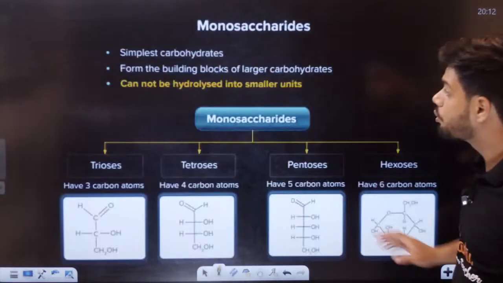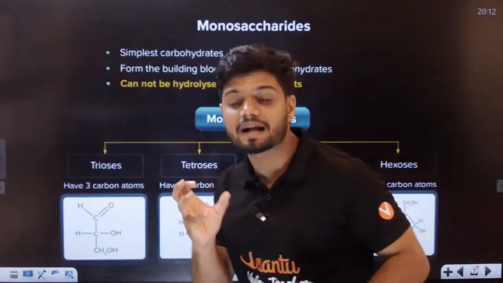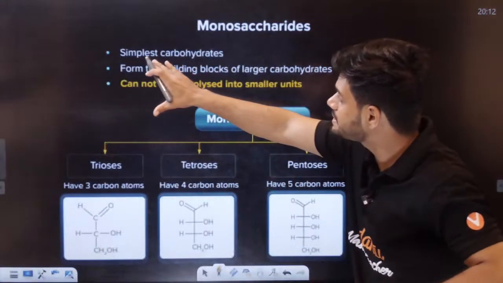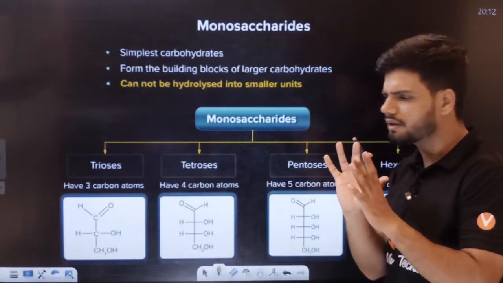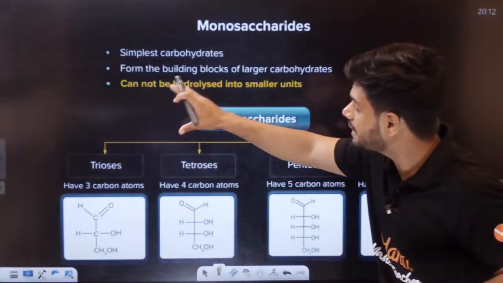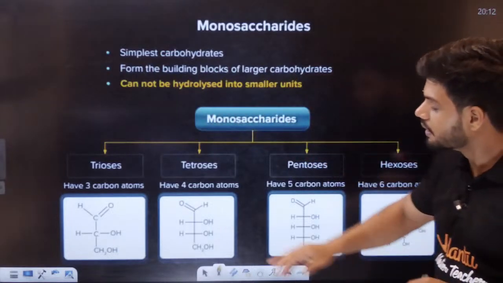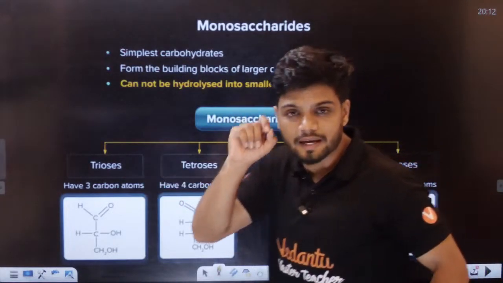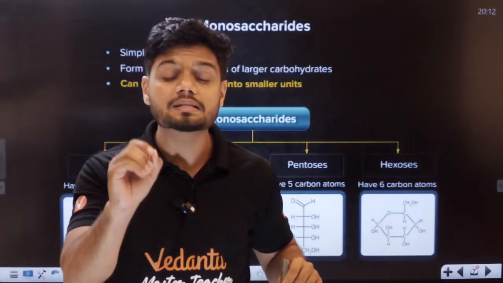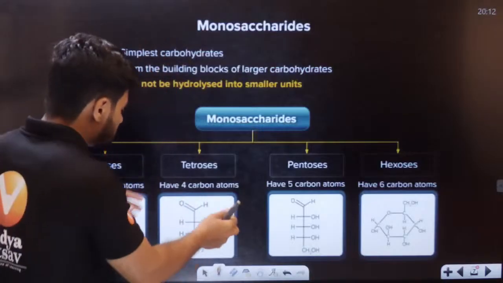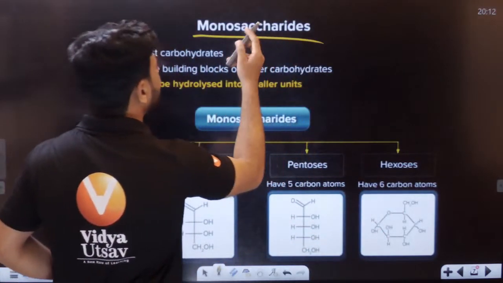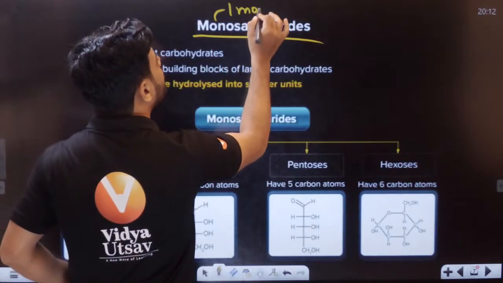Now, students, what is a monosaccharide? It is the simplest carbohydrate. It forms the building block of larger carbohydrates. It cannot be hydrolyzed into smaller units. Let's say triose is an example. You cannot break triose into smaller fragments, and these are made up of a single monomeric unit. So monosaccharides are made up of one monomer.